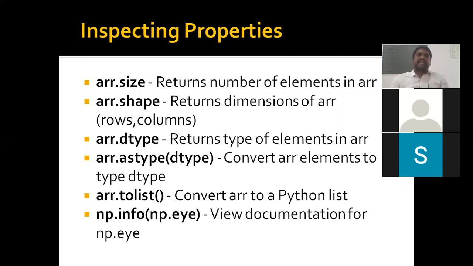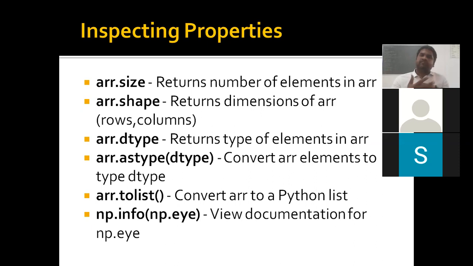Okay, next, astype. So it converts whatever array we are using. If I want to convert into string, it converts. If I want to convert into boolean, it converts. If I want to convert into integer, it converts. No problem. And tolist, whatever the array, that is converted into a list. That's all. Whatever n-dimensional array, that is converted into your list, row by row: first row, second row, third row, fourth row, like that.